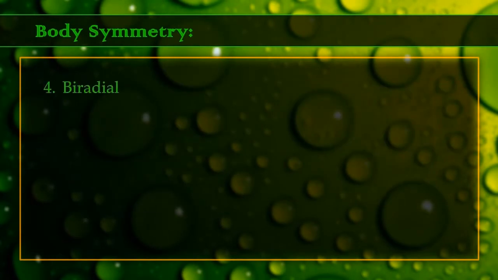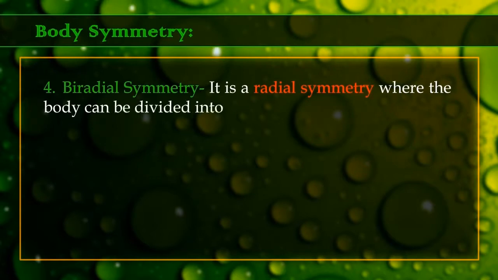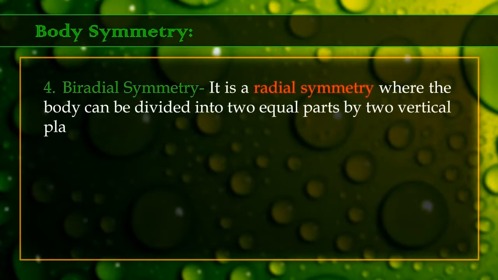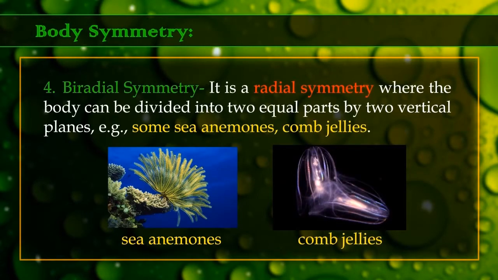4. Biradial symmetry. It is a radial symmetry where the body can be divided into two equal parts by two vertical planes. Example, some sea anemones, comb jellies.